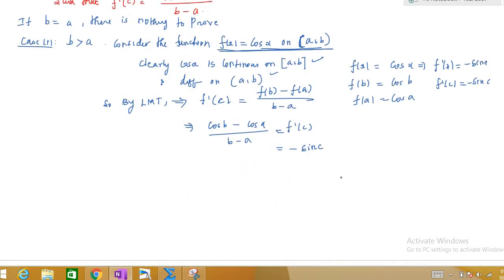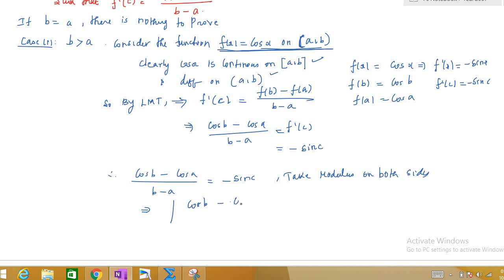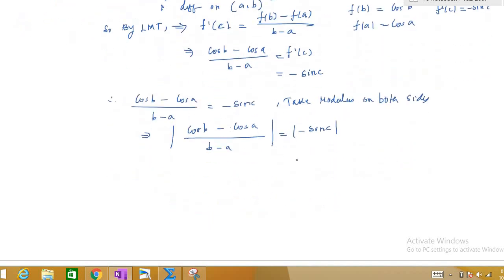Now just take modulus on both sides. So we have cos b minus cos a by b minus a is equal to minus sin c. That is what we have here. So take modulus on both sides. What we will have? This will be modulus of cos b minus cos a by b minus a, and this will be modulus of minus sin c. So modulus of minus sin c is nothing but modulus of sin c.